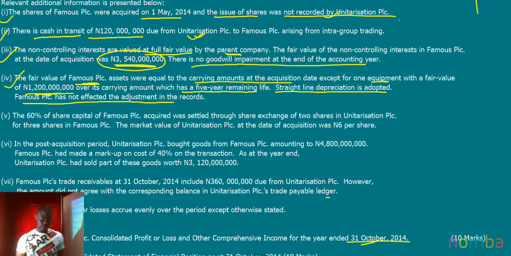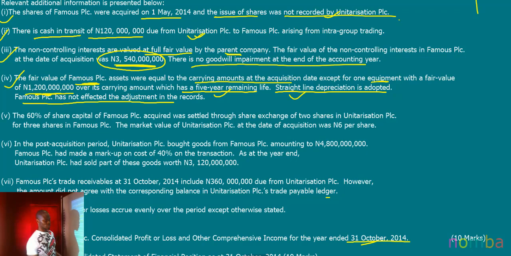That points us to this 1,200,000,000 being a fair value surplus, or a fair value reserve, because it is an excess amount over the carrying amount of that equipment. So this is a scenario of a fair value adjustment which arises at the date of acquisition. And they now gave us the remaining life of that equipment, and told us the method of depreciation.